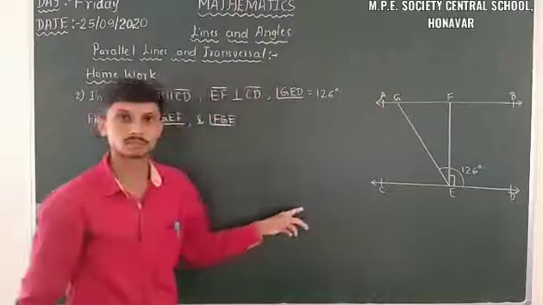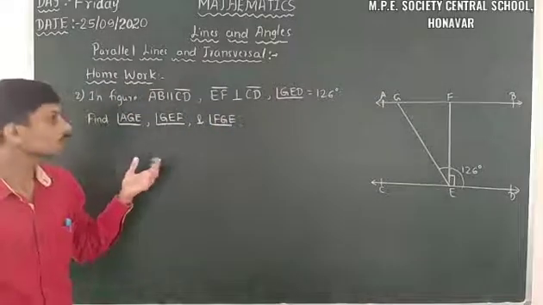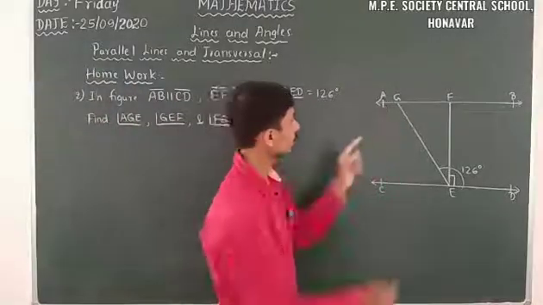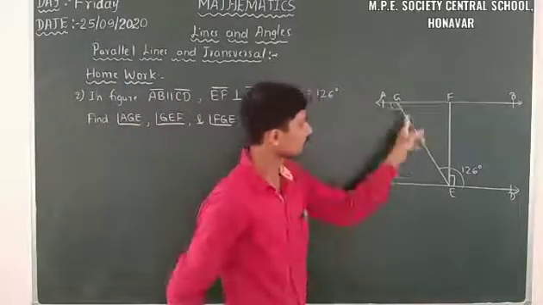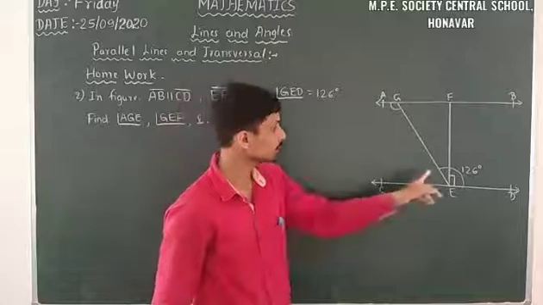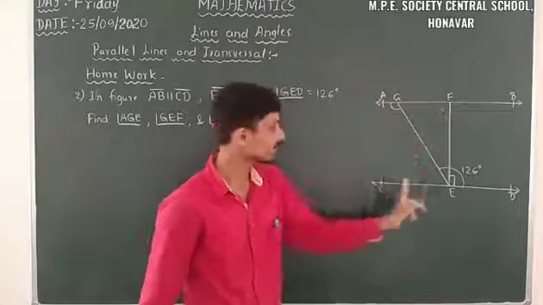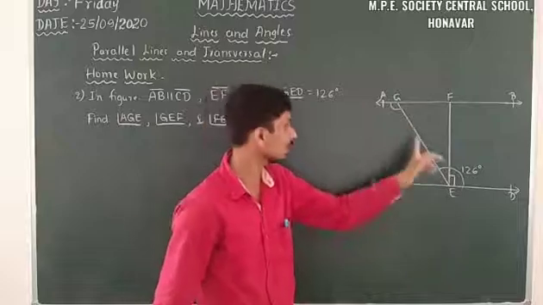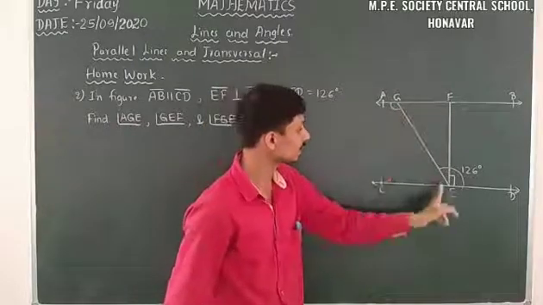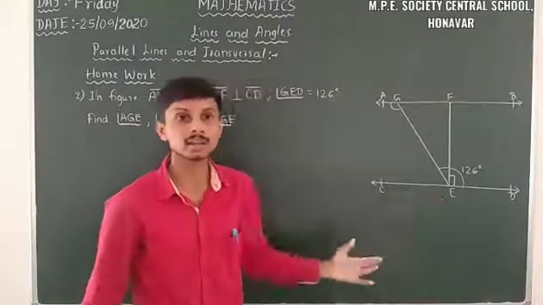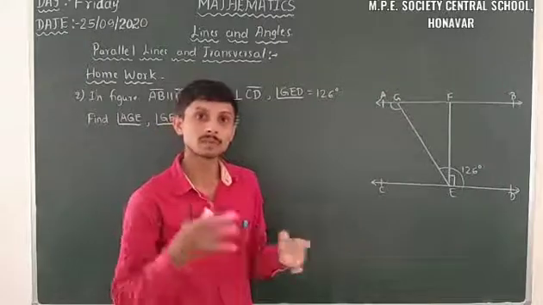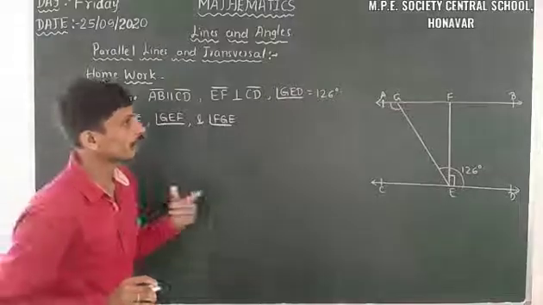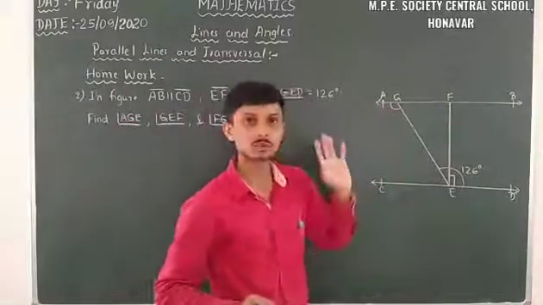So we have that one. We have to find out angle AGE. Angle AGE we have to find out. This angle we have to find out. How can we find out this angle? Here just observe, AB and CD are parallel lines. When GE is a transversal, AGE and GED become alternate interior angles. So what happens? Then angle GEF we have to calculate.